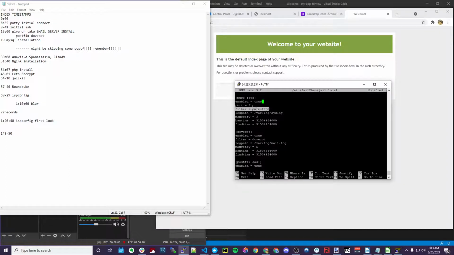So for Pure-FTPd, you get 3 retries, and the ban time is forever. Dovecot, you can't come in through Dovecot, you can't come in through Postfix SASL, and you can't SSH in. I would even put SSH down to 1, because who gets a key wrong? You know what I'm saying? You copy paste your passwords or you don't use passwords, or they're randomly generated or encrypted or something. You can't come in through ISPConfig.